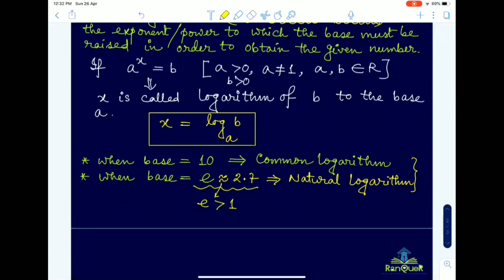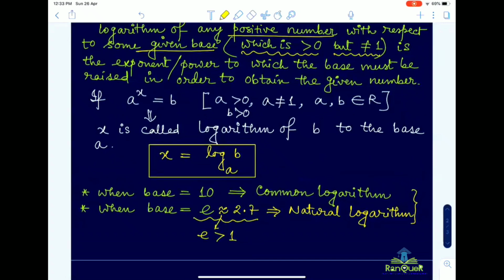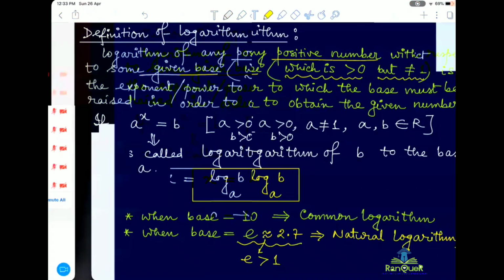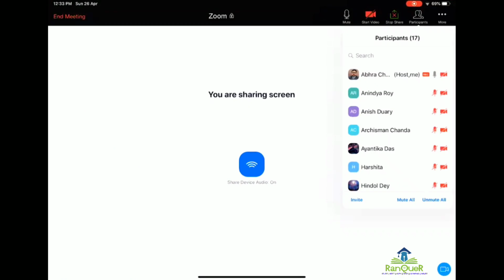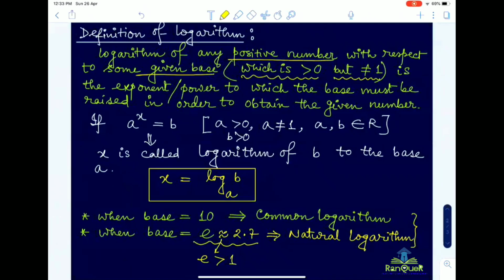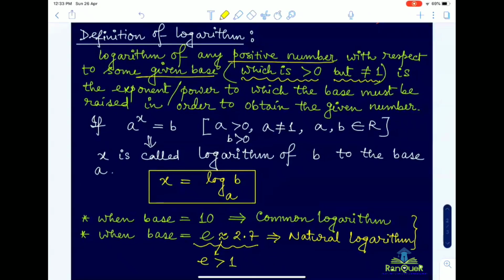Tell me, any confusion up to this? Anyone? Should I move forward? Do you have any doubt? Anyone? Tell me. No, sir. Fine.